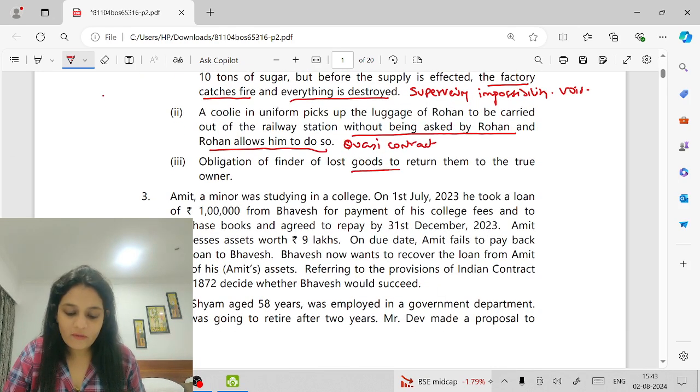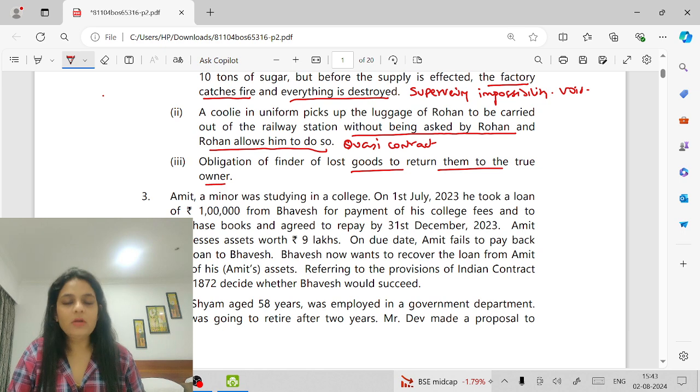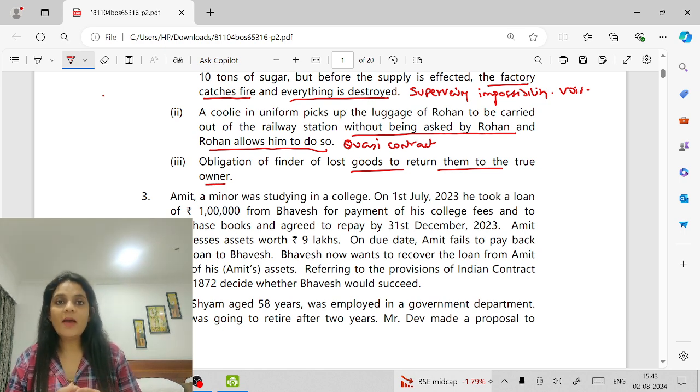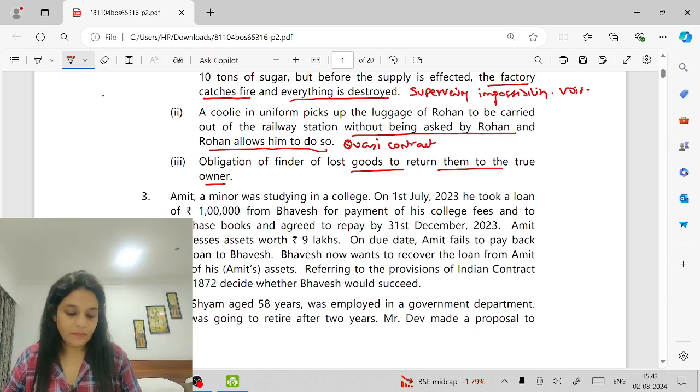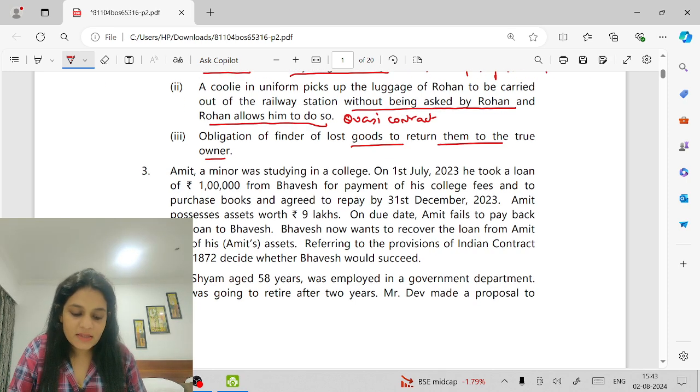Obligations of finder of the goods to return them to the true owner. So whenever a person finds goods belonging to another, there is a quasi contract between the finder and the owner that the finder will trace the owner and return the goods back to him. So what type of contract is it? It is a quasi contract.